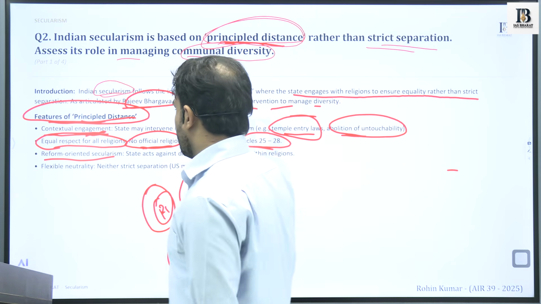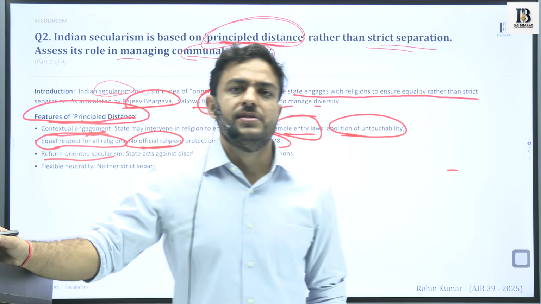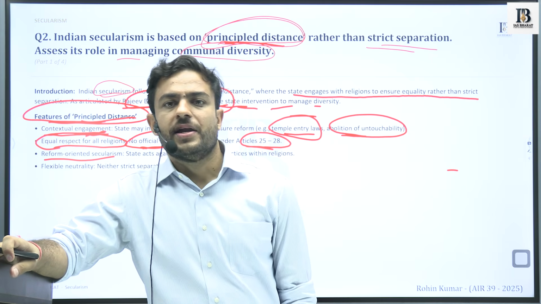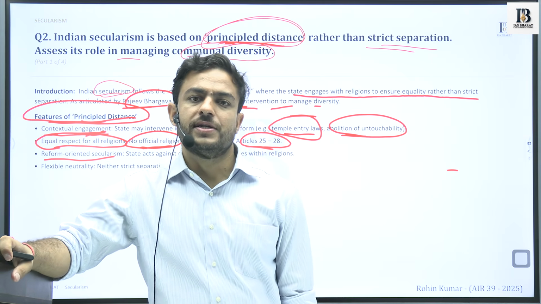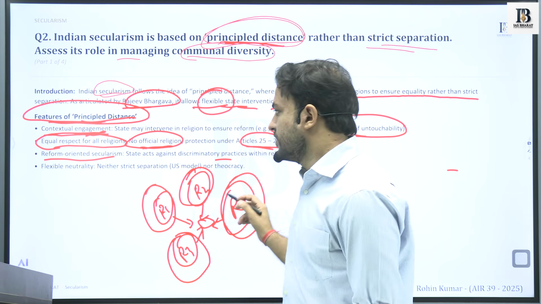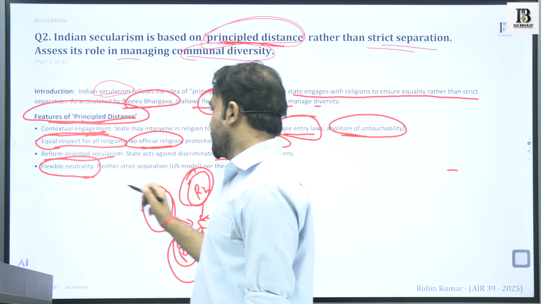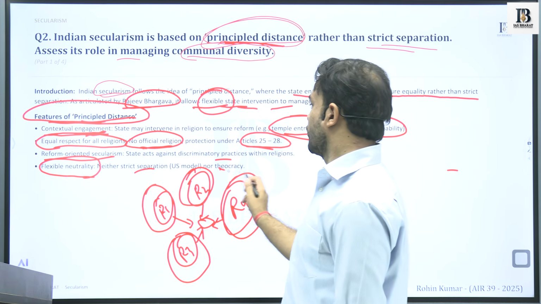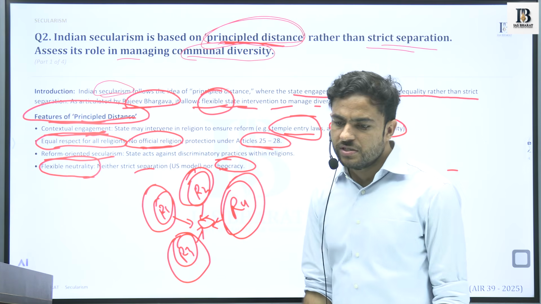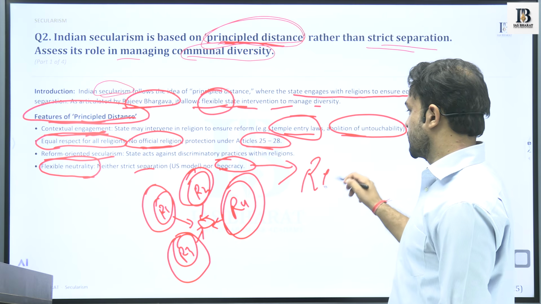Next is the reform-oriented secularism, that the state would act against the discriminatory practices rather than choosing practices from certain religions. It will maintain that basic dignity for all the religions. Flexible neutrality, neither strict separation nor theocracy. So theocracy is when a state is run by religious institutions.